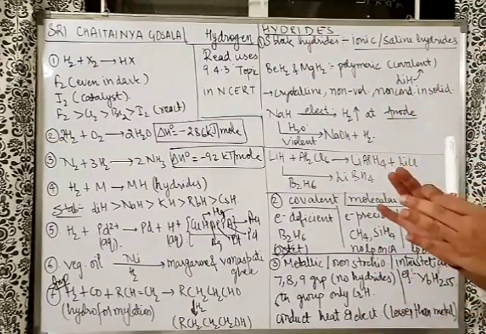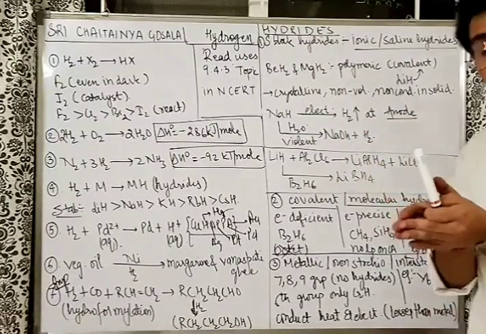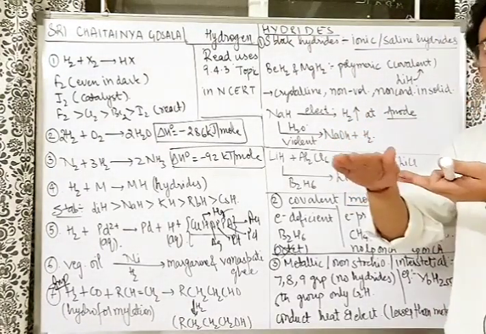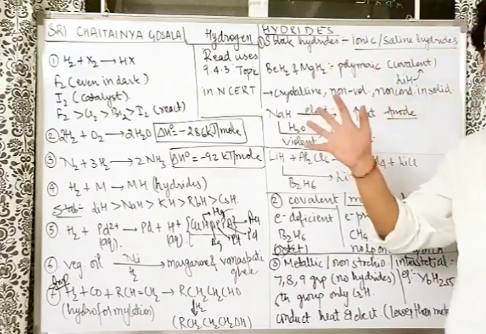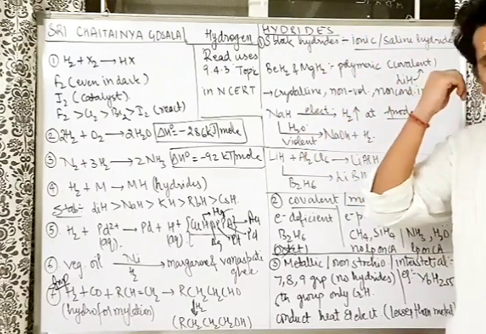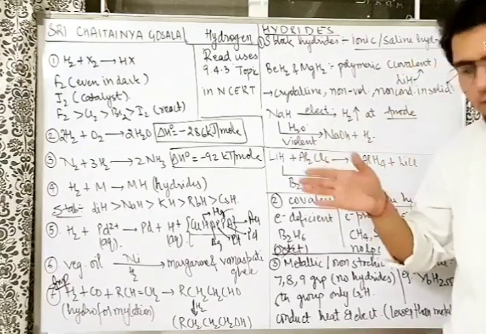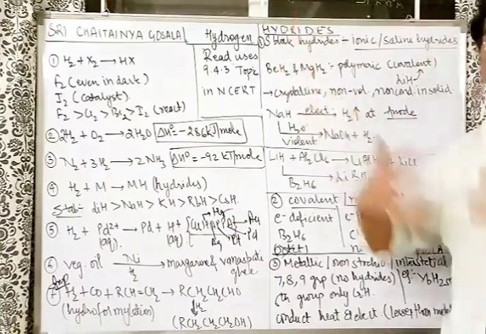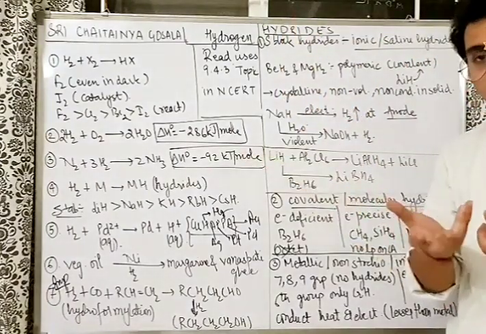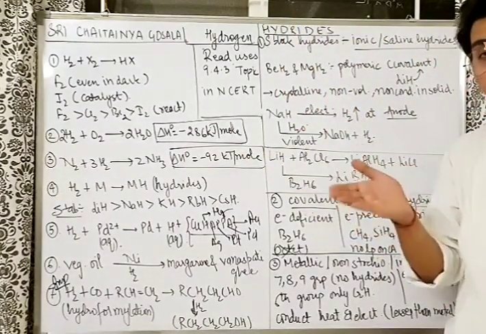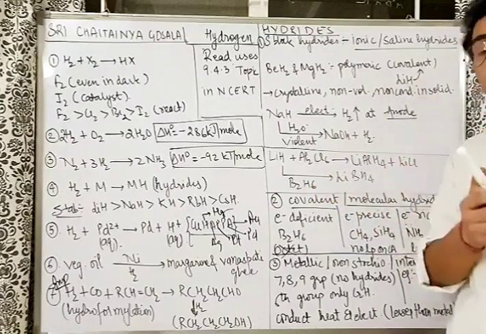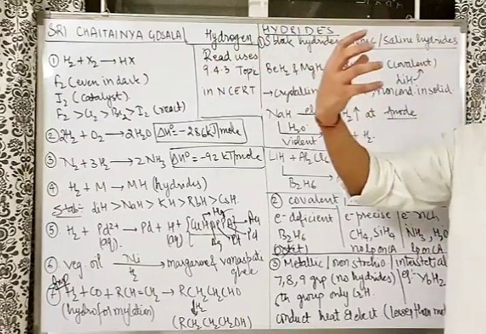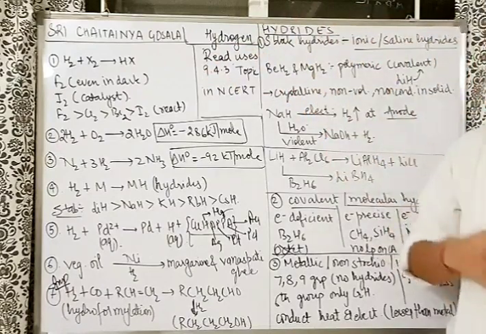Very important uses are there. In fact, it is used for welding purposes also. The atomic hydrogen is allowed to combine over a metal surface. It will release a lot of energy because atomic hydrogen, or any nascent atom, is highly reactive. So it will try to combine to form H2, releasing a lot of energy, because obviously the H-H single bond is the strongest single bond by any atom of any element. That is why when H and H combine, a lot of energy will release and that energy will melt the metal and hence is used for welding.